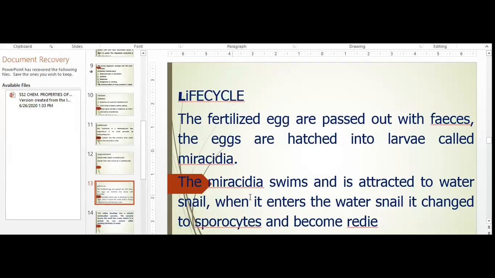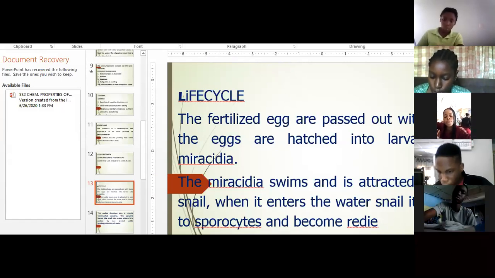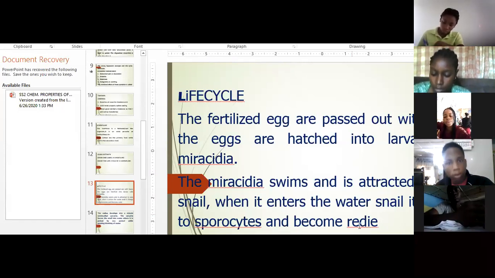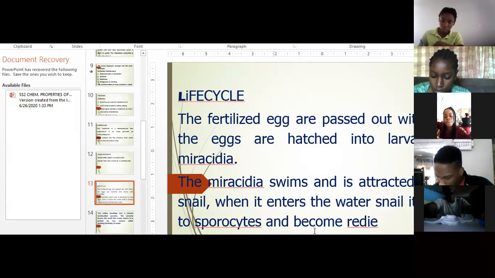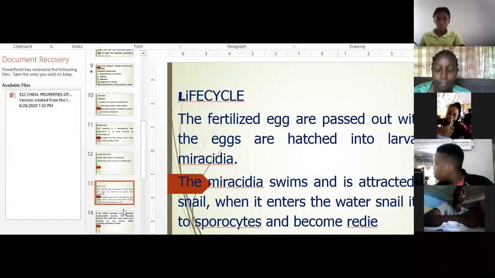Miracidia gets itself attached to the water snail, and then when it enters the water snail, it changes to what we call sporocysts. Inside the water snail, the sporocysts become radiae. Is that taken? Nod your head, please. Yes. Okay.